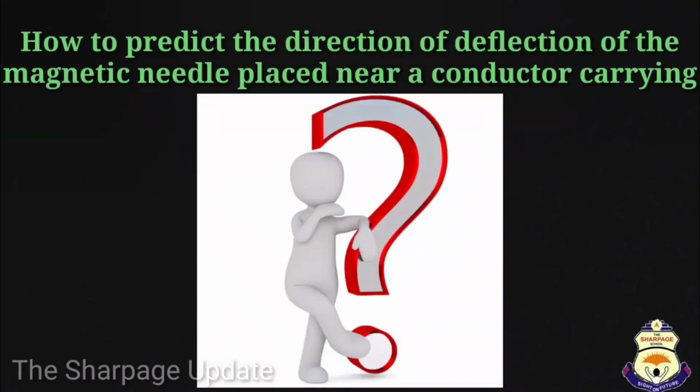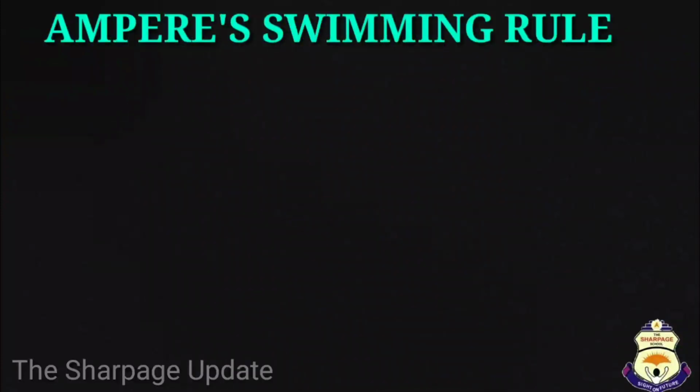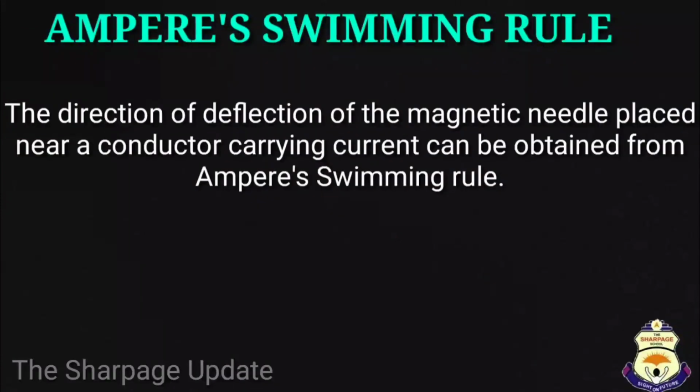Now, we will study how to predict the direction of deflection of the magnetic needle placed near a conductor carrying current. Students, the direction of deflection of the magnetic needle placed near a conductor carrying current can be obtained from Ampere's swimming rule.